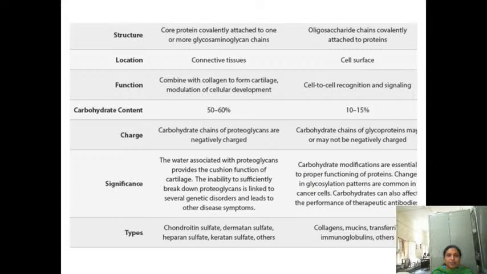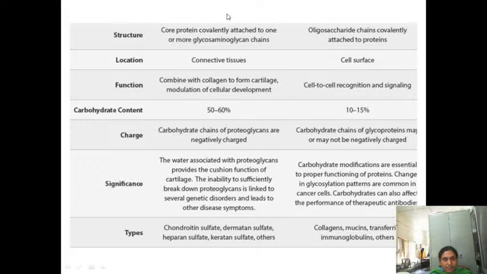Okay, so you just copy this. This is the comparison between the proteoglycans and glycoproteins. Here the first one is the core protein covalently linked to one or more glycosaminoglycans. This is the proteoglycan, and this is the glycoproteins. The function of the proteoglycan is that they may be combined with the collagen to form cartilage and modulation of cellular development. The function of the glycoproteins is they help in cell-to-cell recognition and cell signaling. Proteoglycans are mostly present in connective tissue and glycoproteins are present on the cell surface.